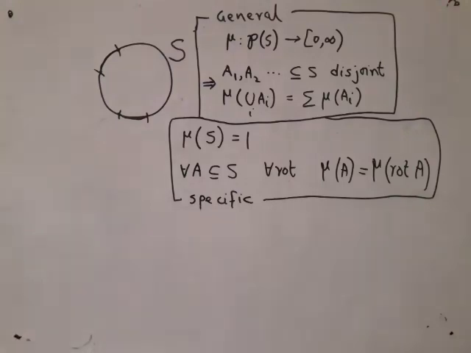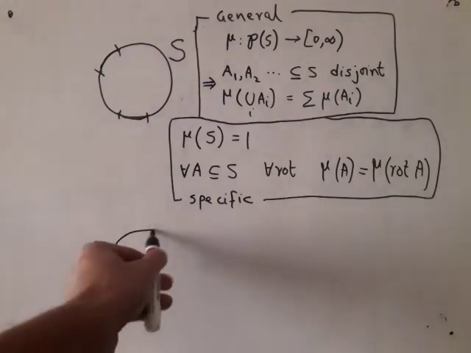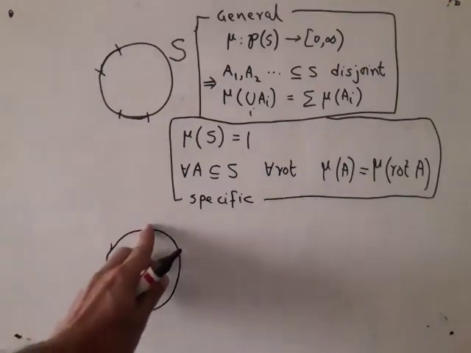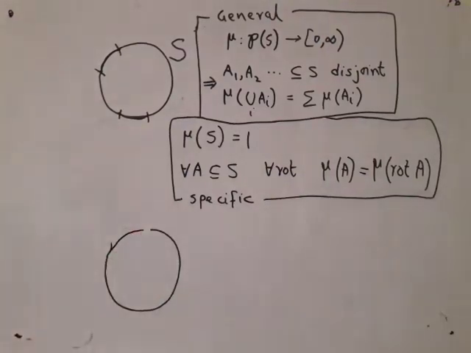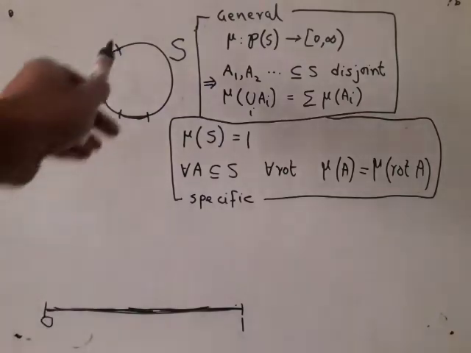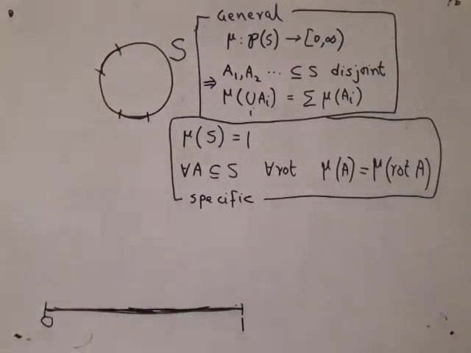Now in order to do that, what I will first do is I will start with my S, and I am going to open it up. So I will just break it at some point. You break it. And now it finally becomes just an interval. Now I will consider this interval as 0 to 1 to fix ideas. Since I said the entire length is 1, I can consider as if it starts from 0 to 1. So every point here is actually a point here. I am just writing it as an interval so that we can think more easily.